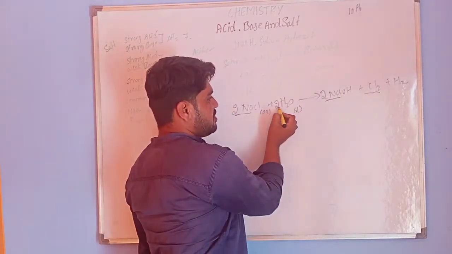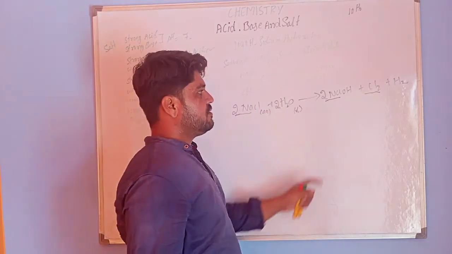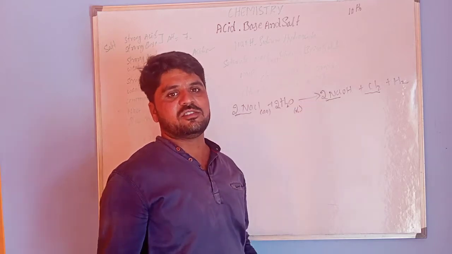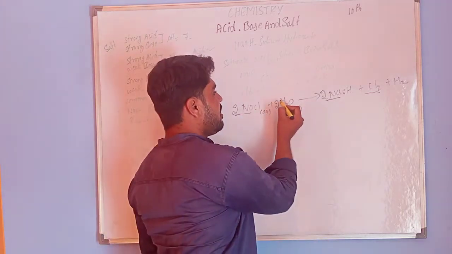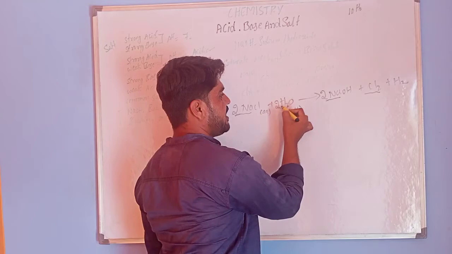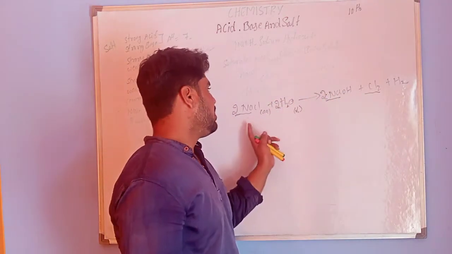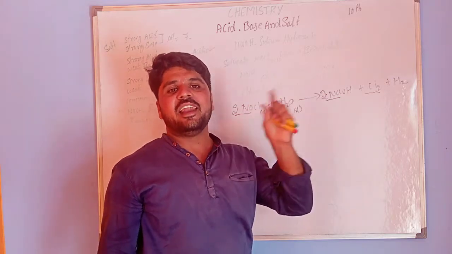Next are hydrogens. 4 hydrogens: here 2 hydrogens and here 2 hydrogens, balanced. Next, 2 oxygens from the reactant side and 2 oxygens from the product side. So now the reaction is balanced.